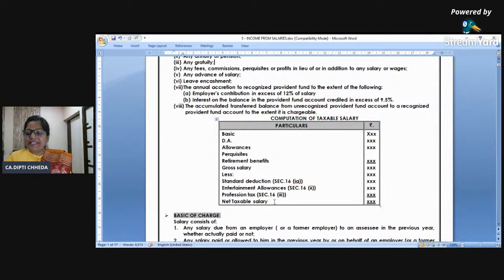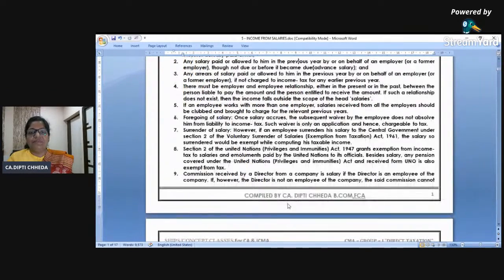Income from salary has only 3 deductions. Can you see here? Standard deduction, 16(1)(a). Those who are writing the CMA exam, make sure you revise the sections also, because you have match the pairs and fill in the blanks, and there they are asking. Entertainment allowance deduction is allowed only to government employees, and then you have profession tax, right? Now what you get is called your taxable salary. Salary is the only head where you cannot get a loss. There may be house property loss, business loss, capital gain loss, other source loss. Salary mein loss nahi aata, right?